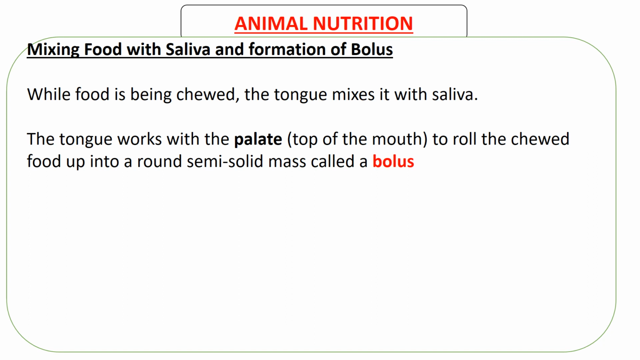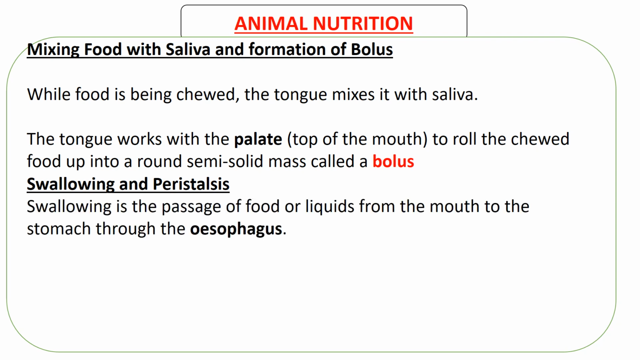Okay, once you have a bolus, this is when you can swallow. So this goes to the next stage. We're done with the mouth. We go into what happens between the mouth and the stomach. When you swallow, the next stage that follows is facilitated by a process called peristalsis. Swallowing is the passage of food or liquids from the mouth to the stomach through the esophagus.